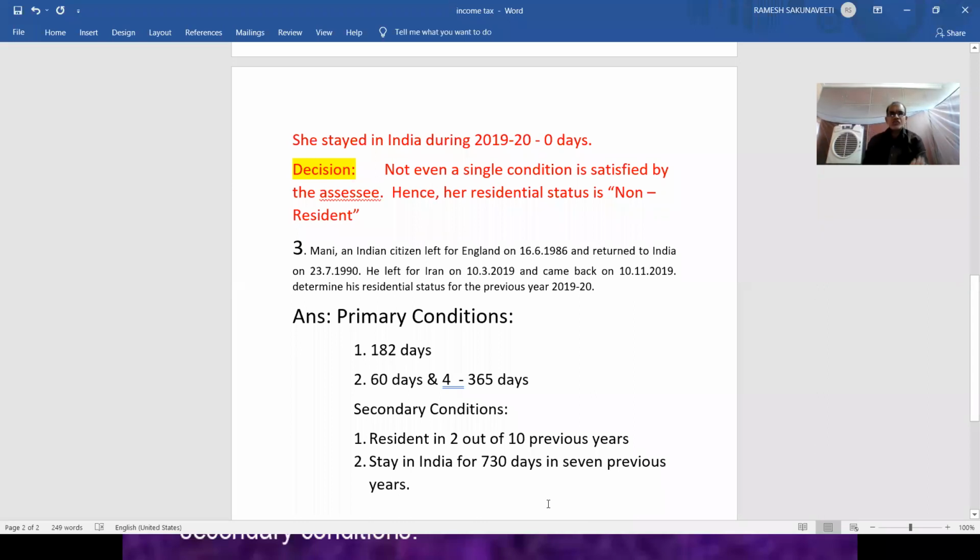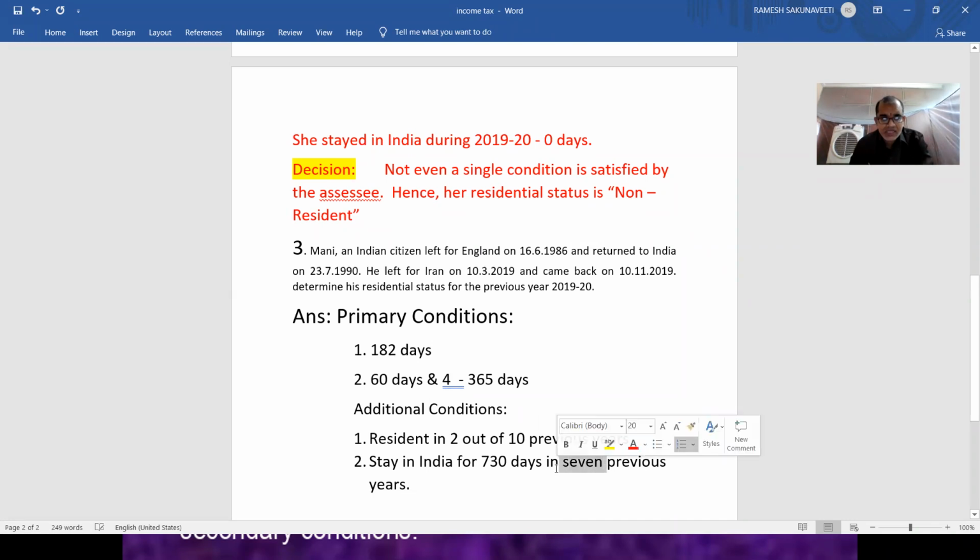These 4 conditions you should know by heart. The primary conditions are 182 days during the previous year, or 60 days in the previous year and 365 days in the last 4 years prior to the previous year. The additional conditions are resident in 2 out of 10 previous years before the previous year, and stay in India for 730 days in 7 previous years.